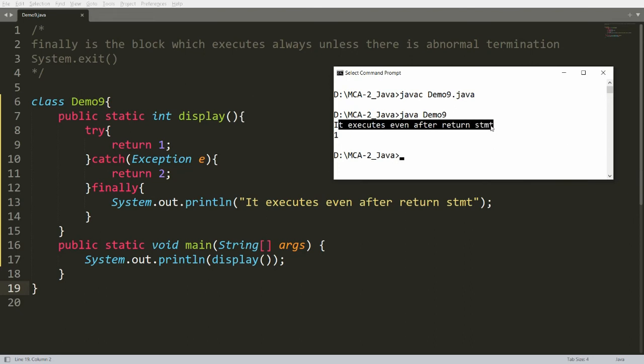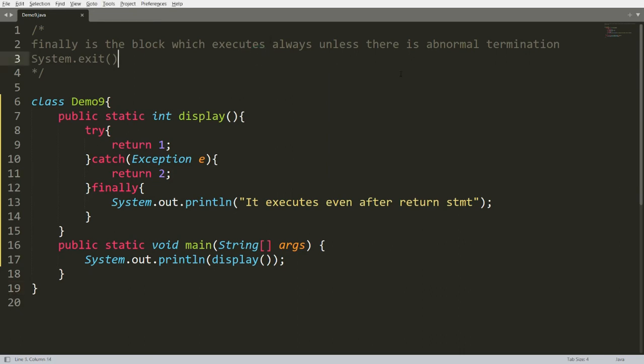So finally is the block which always executes unless there is abnormal termination, or System.exit is called, or there is a JVM crash, power failure, software crash or shutdown. Other than this, your finally block will always execute.